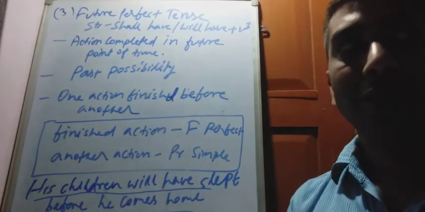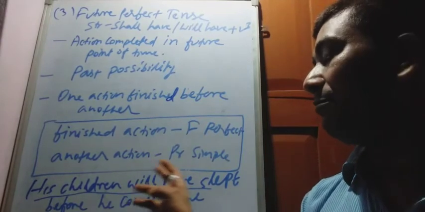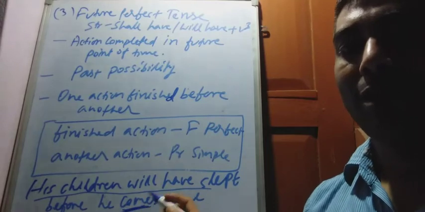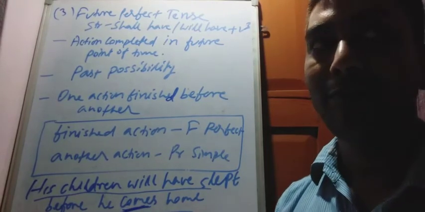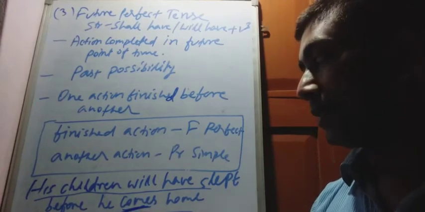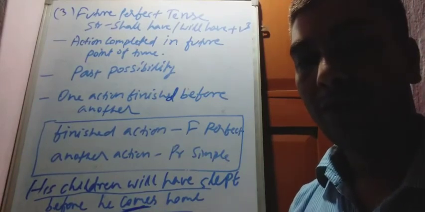His children will have finished. Another action, present simple, comes. So for the finished action in future, future perfect is used, and for the other action, simple present is used. Clear?